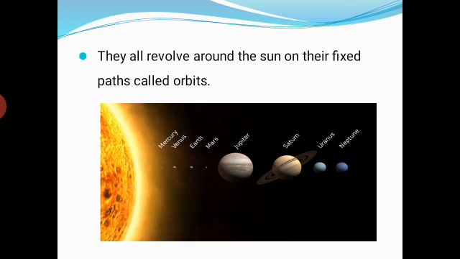Okay students, this is the picture of the solar system. 8 planets are there. These 8 planets revolve around the sun on their fixed path, that is called the orbit. What do you mean by the orbit? The 8 planets revolve around the sun on their fixed path, that is called the orbit. For example, Earth revolves around the sun through its fixed path, that is called the orbit.